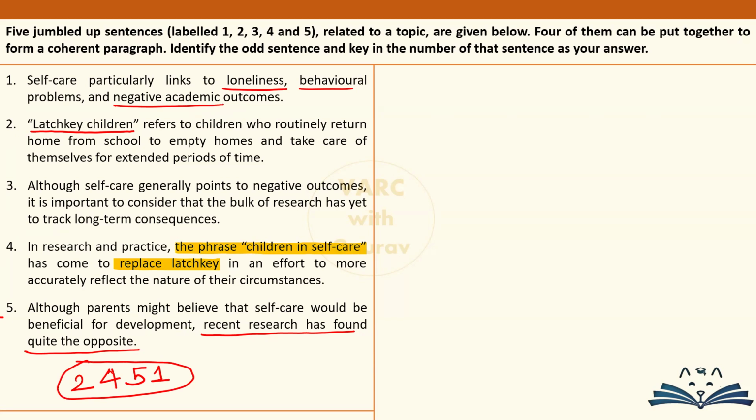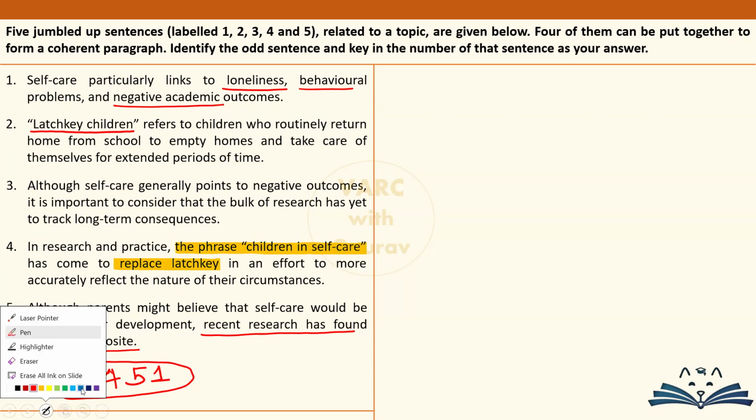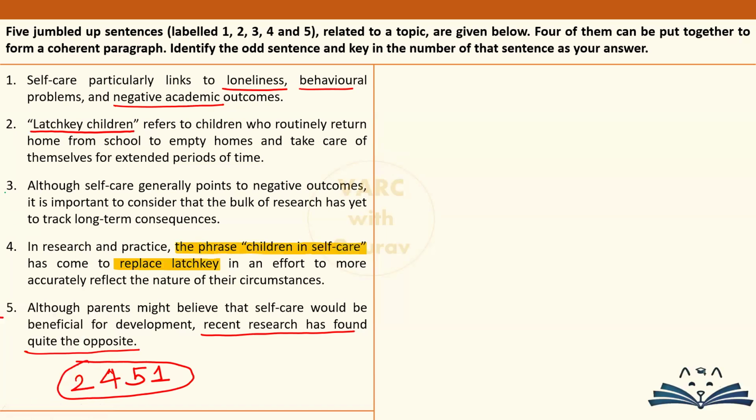ठीक है, it takes a negative, it takes a critical look of this situation. तो odd one out, but naturally क्या बनेगा यहाँ पर? Odd one out has to be sentence number 3. Why so? Because it suddenly says अरे नहीं नहीं नहीं रुको, long term outcomes ना यार ये पता नहीं हमको, अभी bulk of research with respect to long term development ये बाकी है। अरे why would you talk about some kind of research and then suddenly want to talk about its shortcomings? Doesn't it look out of place?